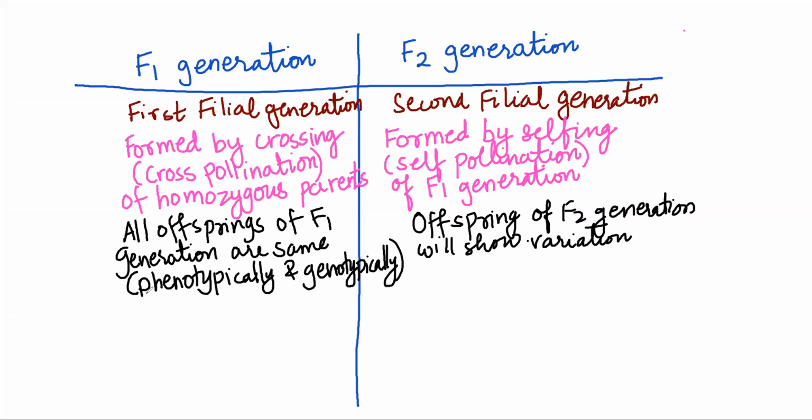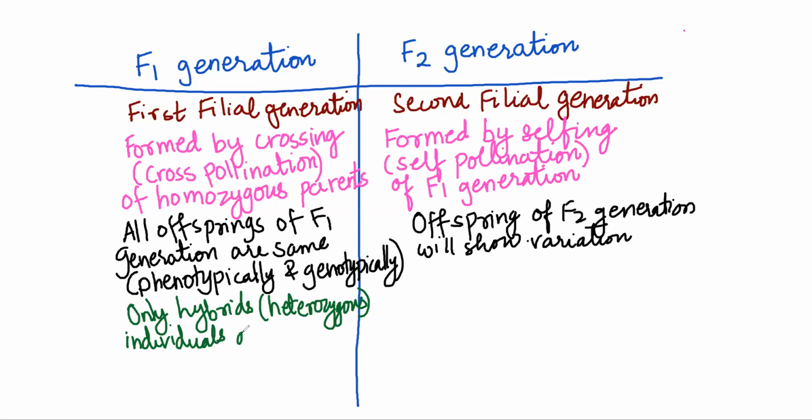Now, in F1 generation, only hybrids are seen. Hybrids, that is, heterozygous. Only hybrids, that is heterozygous individuals, are seen in F1 generation.